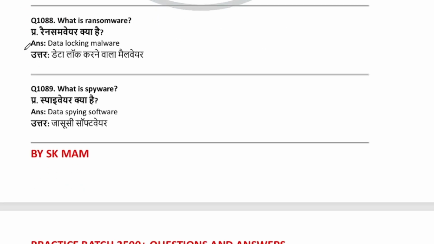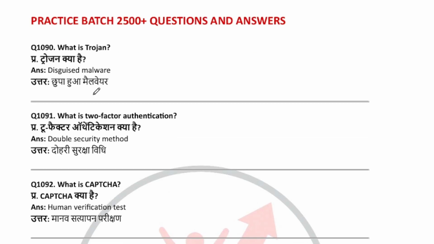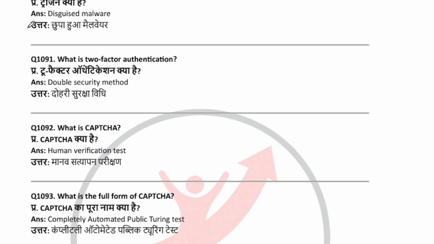What is ransomware? Data locking malware. What is spyware? Data spying software. What is Trojan? Disguised malware. What is two-factor authentication? Double security method. What is CAPTCHA? Human verification test. What is the full form of CAPTCHA? Completely Automated Public Turing test.